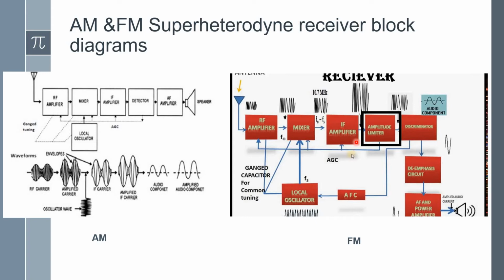Then we can remove it by fixing a threshold level at the receiver side using the amplitude limiter. Whatever amplitude variation is present in the received signal will be eliminated, so we achieve the maximum quality of information at the receiver side.